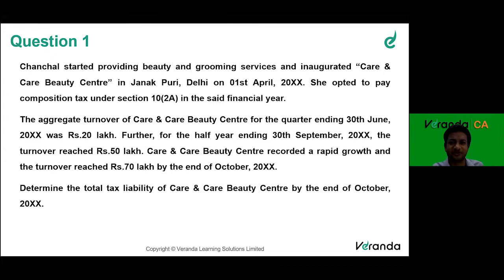In composition scheme, the advantages are they need not maintain detailed books of accounts. Why? Because they don't take any input tax credit. They are not eligible to take any input tax credit. They are not eligible to collect tax from the customers also. They kind of pay turnover tax. So let's say for example, my turnover is, let's say, 30 lakhs. Apart from the 20 lakhs turnover. So let's say for example, I reach 40 lakhs turnover.